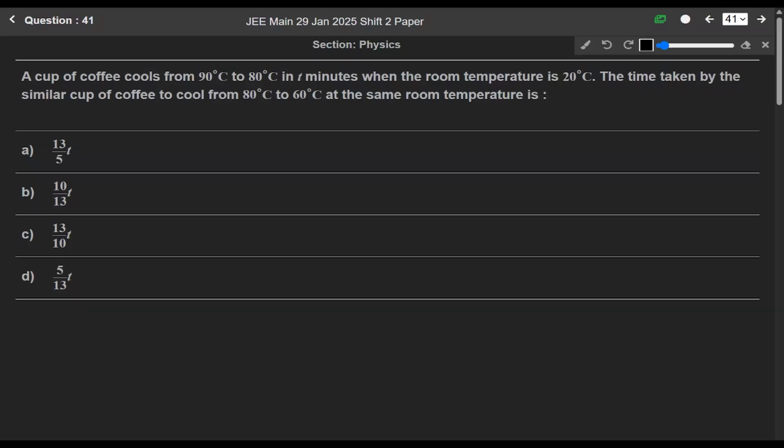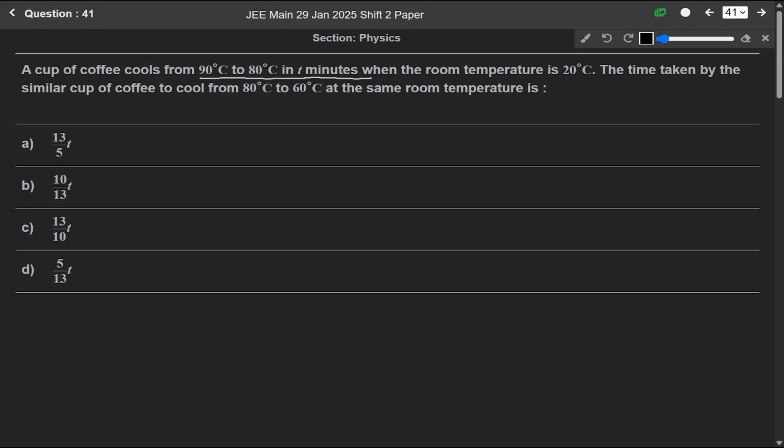Now, question number 41. A cup of coffee cools from 90 degrees Celsius to 80 degrees Celsius in T minutes when the room temperature is 20 degrees Celsius. The time taken by a similar cup of coffee to cool from 80 degrees Celsius to 60 degrees Celsius at the same room temperature is. Okay, this question can be solved by using Newton's law.